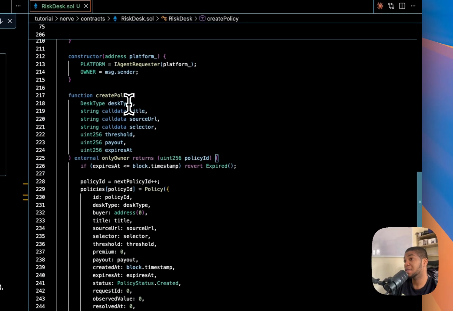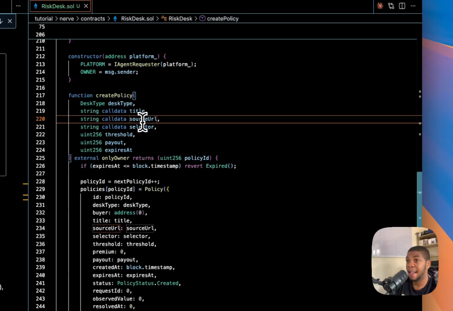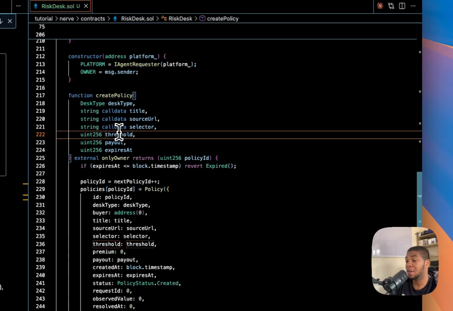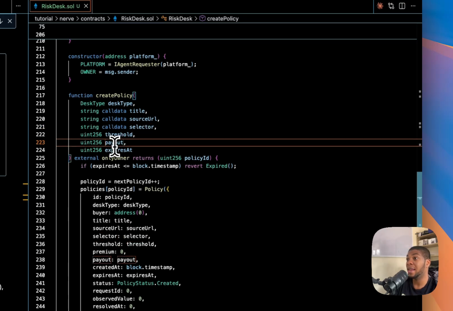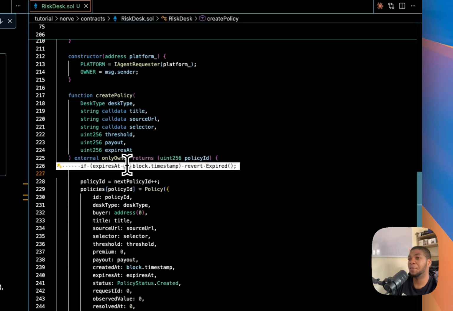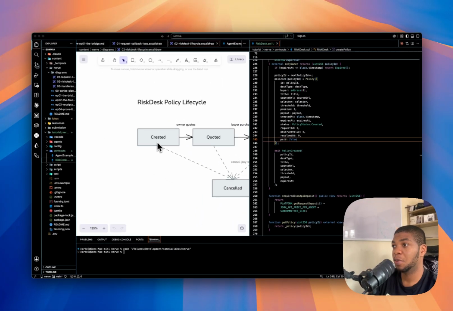First, create policy is the owner writing the deal, and the arguments basically are the policy kind, the title, the source URL, the field for the agent to read, the threshold that decides the payout, the payout amount, and when exactly it expires. We refuse it outright if the expiry date has already passed. No point creating a policy that's already expired. Otherwise, we store it and then stamp it created. That is the first box on the diagram. The policy exists now, but nobody has priced it and nobody has bought it.